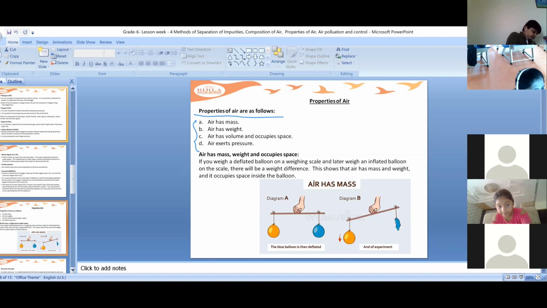Air exerts pressure. You have to do the homework. You have to draw this diagram. It's a homework for you. Draw this diagram and write the properties of air. And I want the homework from each one of you. Everyone, you have to show me the homework. Draw this picture and write the properties of air and show me.